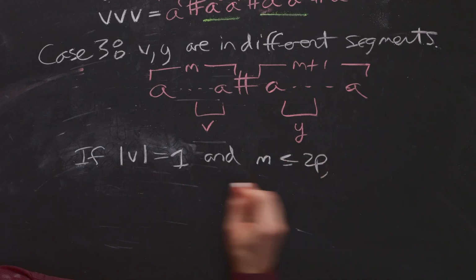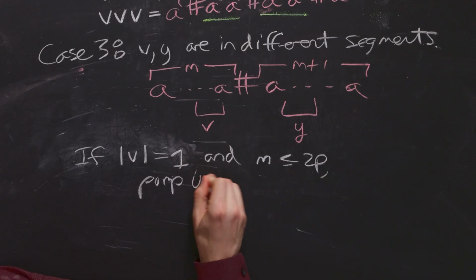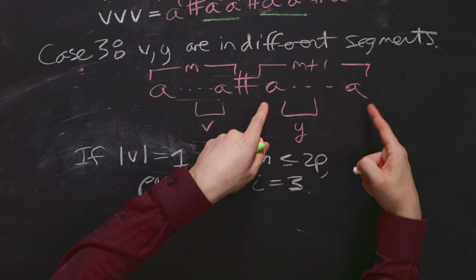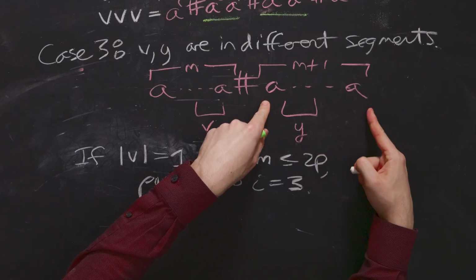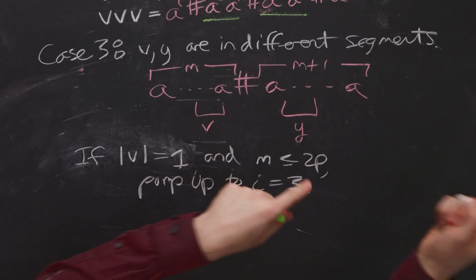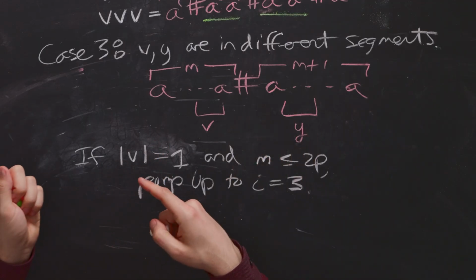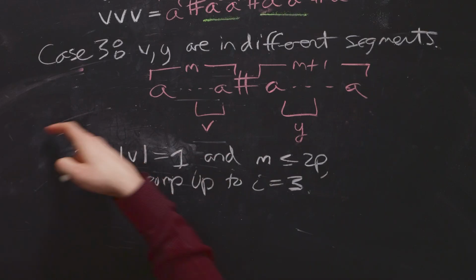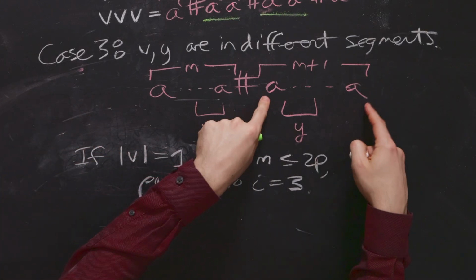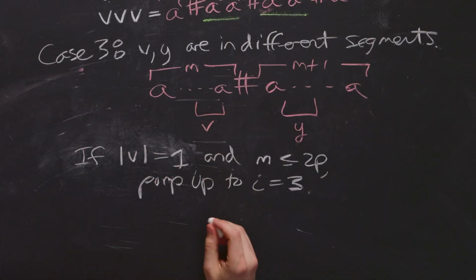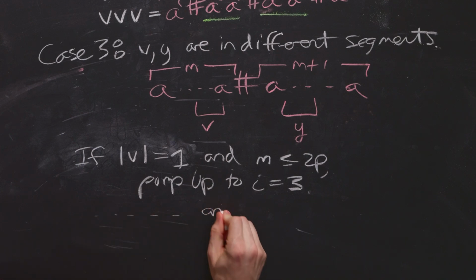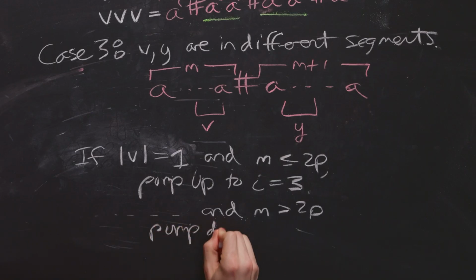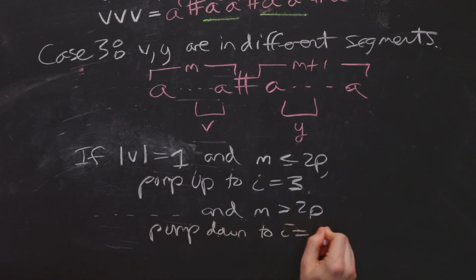So we're going to pump up to i equals 3. And that's going to skip the hole that is going to be left by Y potentially. But if we're in a late segment, so like we're near the end, then we're going to pump down. Because if we pump down here, then this guy is going to hit one of the earlier segments on the left side. It doesn't matter what this one does because it's in a larger segment. So if this is the case and M is bigger than 2p, pump down to i equals 0.